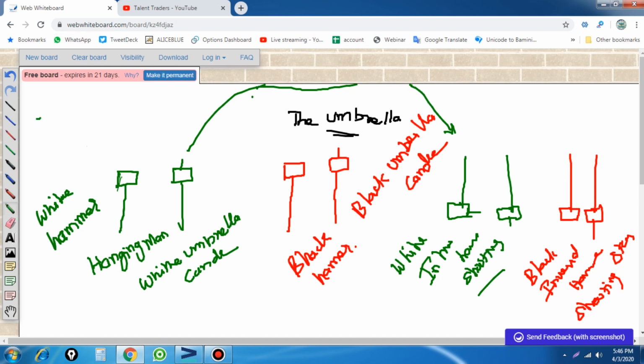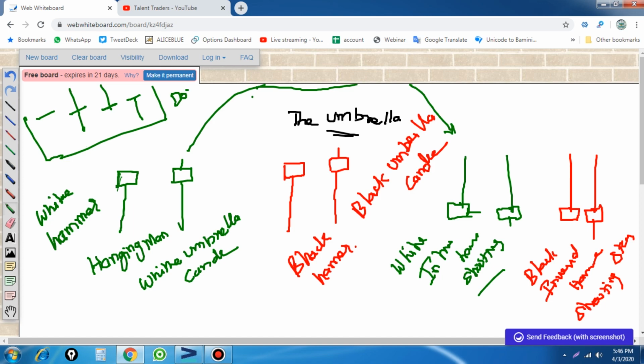So we have four types of doji: the long-legged doji, the dragonfly doji, the gravestone doji, and the regular doji. Okay, so these are also single candlestick patterns where we can use them for trend reversal or trend continuation.